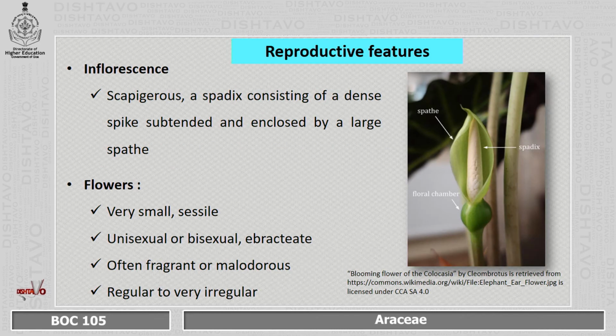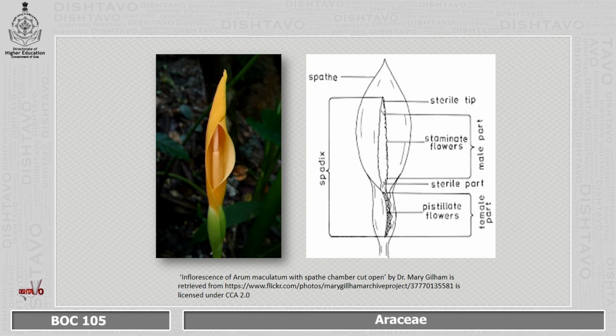Then the reproductive features: inflorescence is scapigerous, a spadix containing a dense spike subtended and enclosed by a large spathe. In the picture we can see the green colored spathe that is enclosing the white colored spadix. The flowers are very small, they are sessile, unisexual or bisexual, they are ebracteate, often fragrant or malodorous, that means they are having very foul smell, regular to very irregular. In the picture we can see the inflorescence that is covered with a spathe and the spadix.